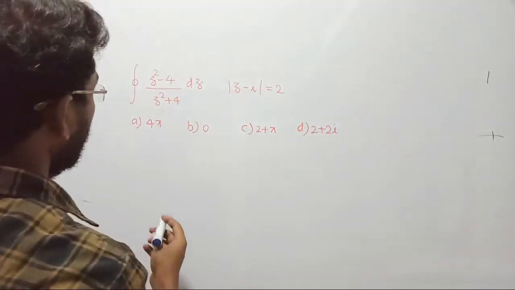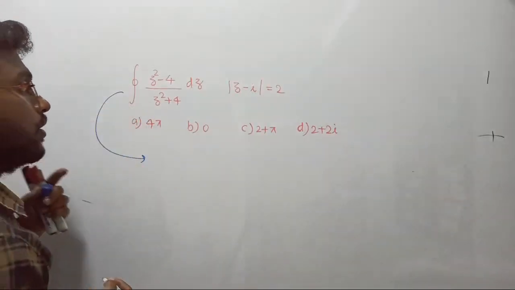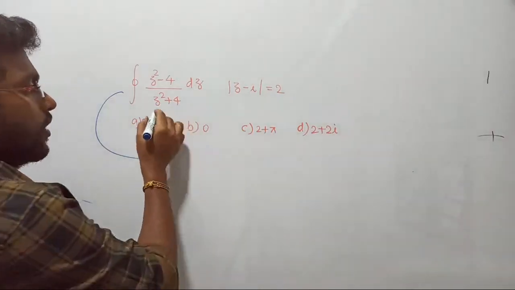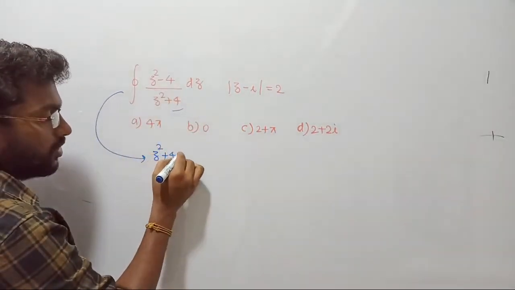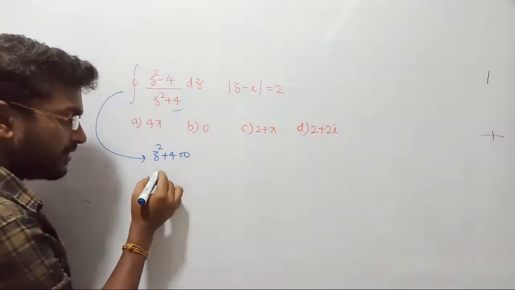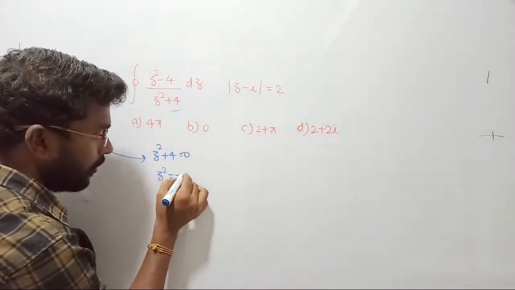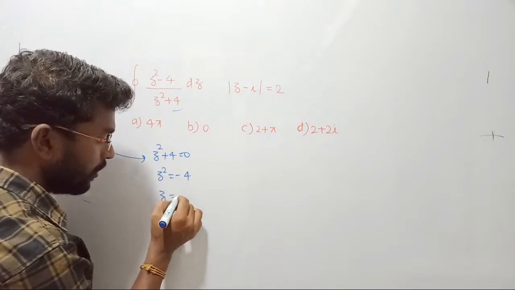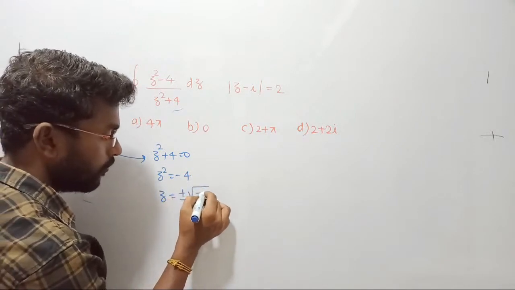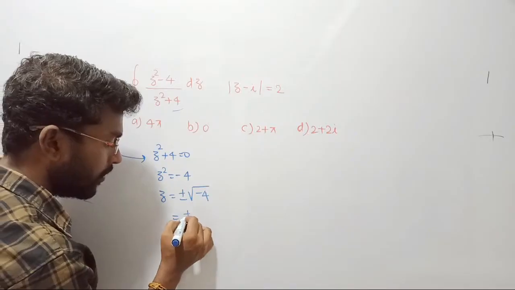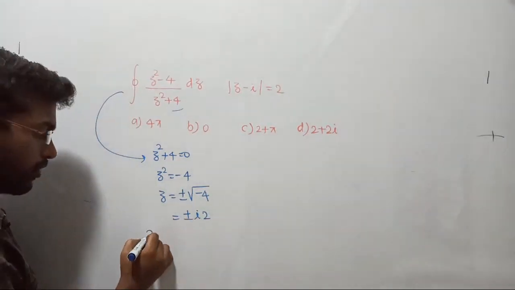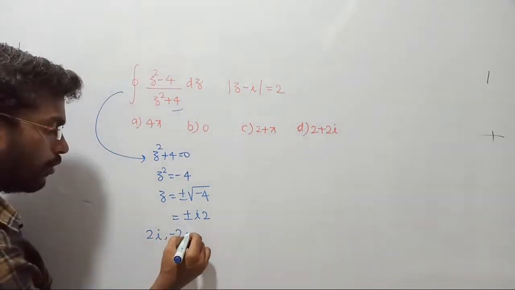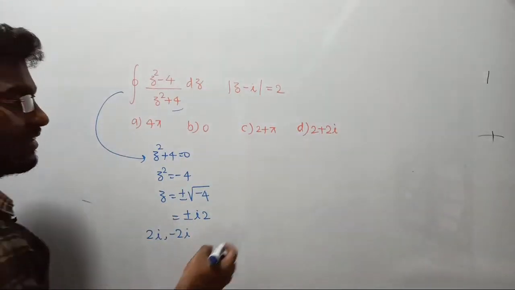Okay, anyway, let me derive it because I cannot waste my time here. See, the pole is given: z square plus 4 equal to 0, right? It can be written as z square equal to minus 4. So z equal to plus or minus under root of minus 4, such that it will become plus or minus i times 2. So we are considering two roots here, plus 2i and minus 2i, two poles, right? Let's see the region of convergence.